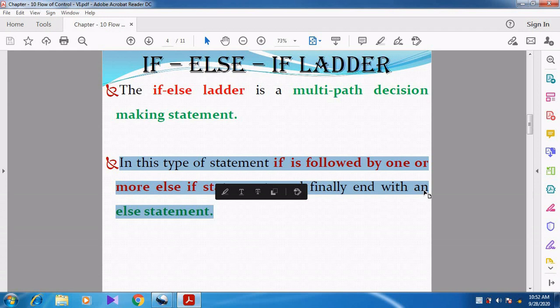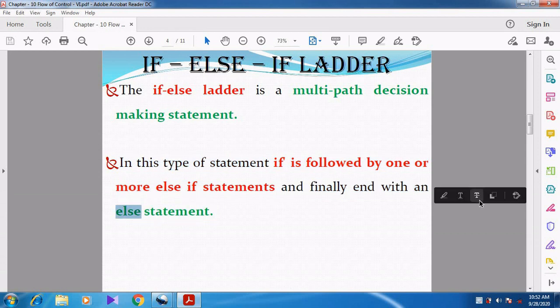So each and every time we make a decision, we check a condition, and then we execute the statement. That's why in this type of statement, if is followed by one or more else if statements, and then at last there will be one else statement finally. Right? Can you understand, students?